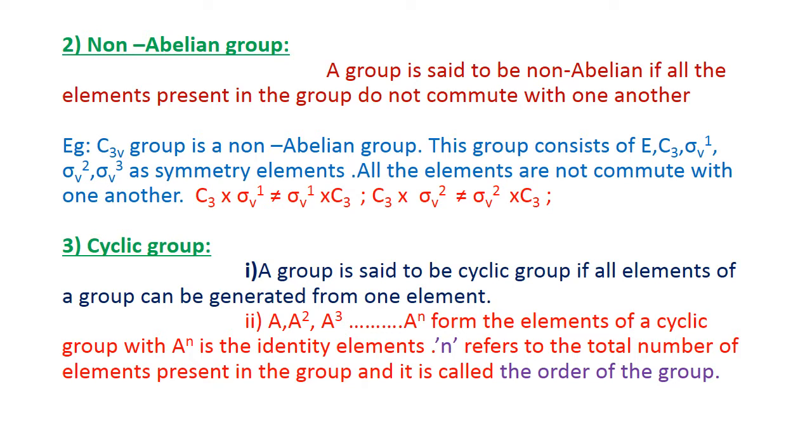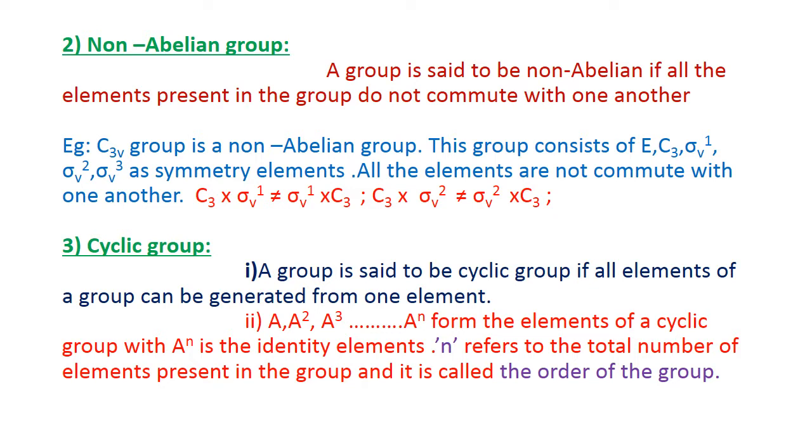C3V is a non-abelian group. The group consists of E, C3, sigma V1, sigma V2, sigma V3 as symmetry elements. We can say E, 2C3 and 3 sigma V are the symmetry elements present in the group. All the elements do not commute with one another. C3 into sigma V1 is not equal to sigma V1 into C3. C3 into sigma V2 is not equal to sigma V2 into C3. Therefore, all the elements do not commute with each other, and C3V is not an abelian group.